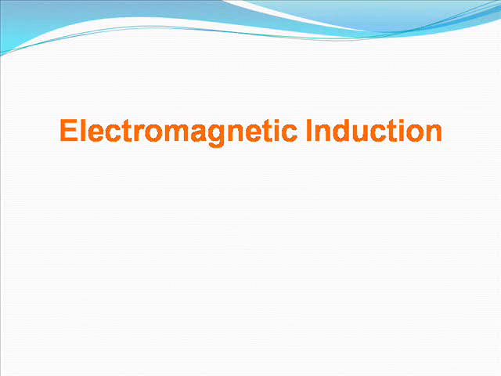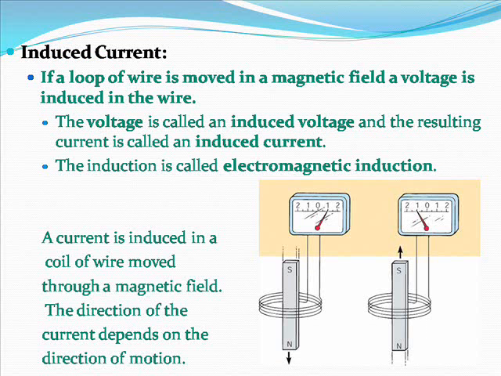Electromagnetic induction. Induced current. If a loop of wire is moved in a magnetic field, a voltage is induced in the wire. The voltage is called an induced voltage and the resulting current is called an induced current. The induction is called electromagnetic induction. A current is induced in a coil of wire moved through a magnetic field. The direction of the current depends on the direction of motion.